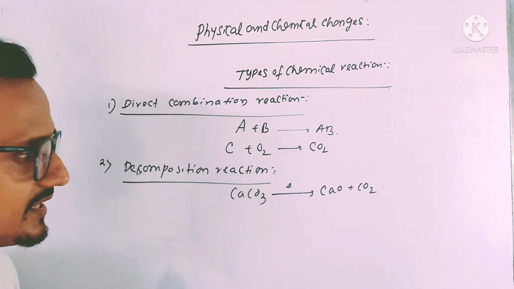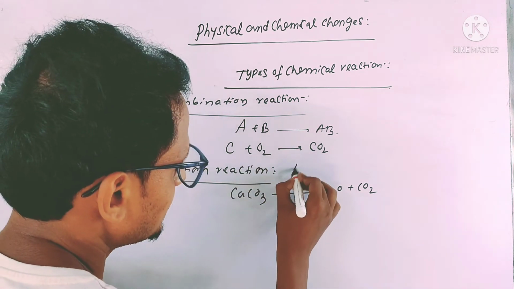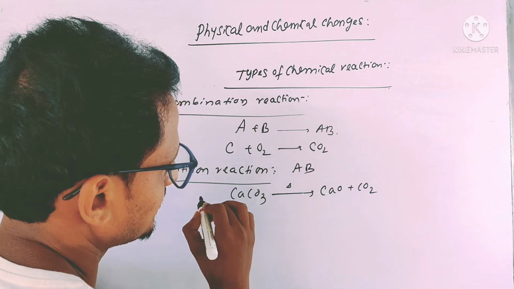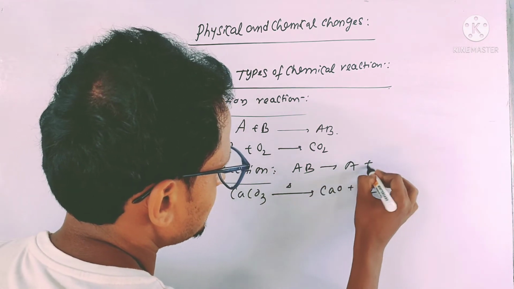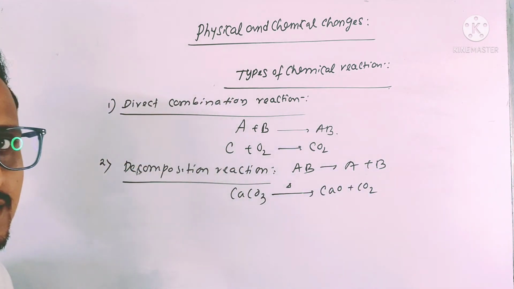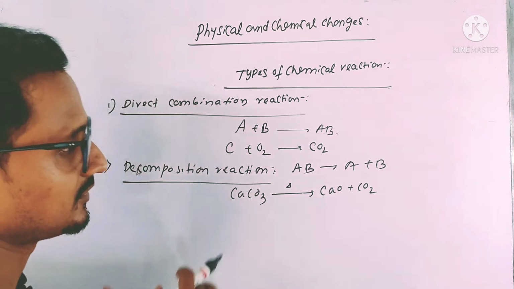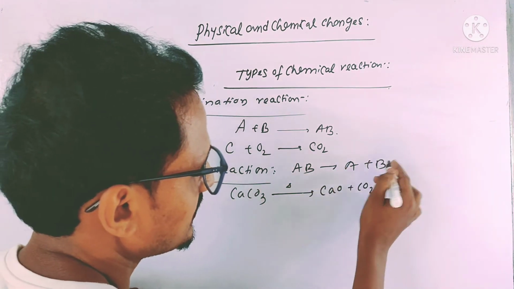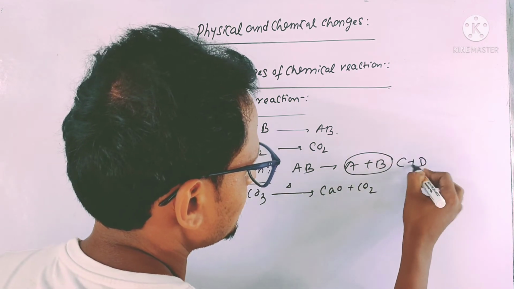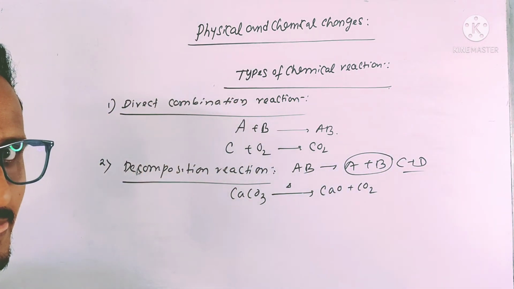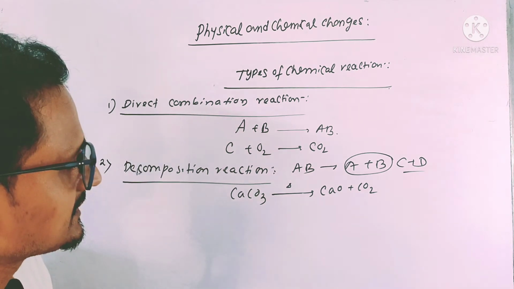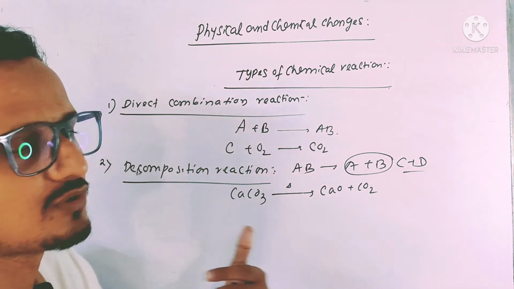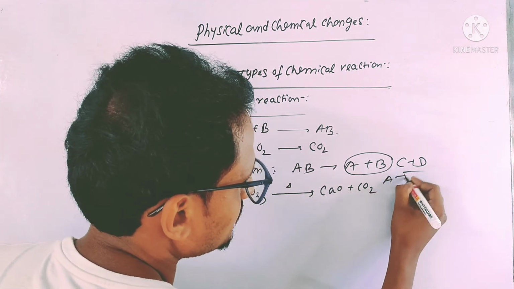It is decomposition reaction. Generally what we can say, that AB is decomposed to form A plus B. Or AB can decompose to form C plus D also. So several things can be formed. We can write C plus D also. Defined products will be formed. Okay, so it is the decomposition reaction. Or A decomposed to form B plus C.